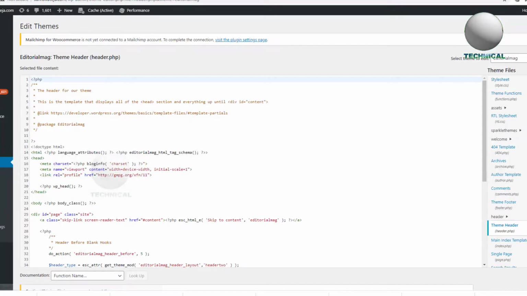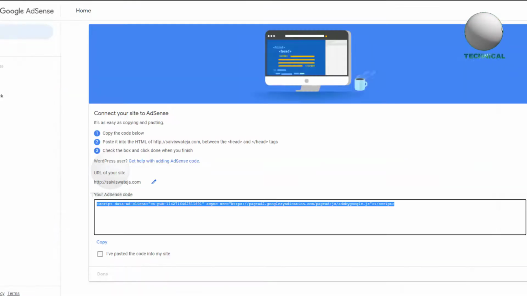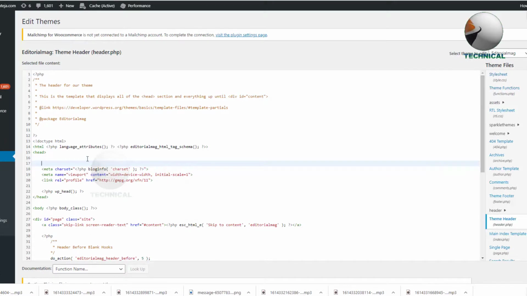Before pasting this code, I want to mention one thing. Here it's total coding. If you are unable to do it, feel free to contact us. And now paste the code in between the header section carefully. Now your AdSense will get applied. For any queries, or if you need any web designing, feel free to contact us.